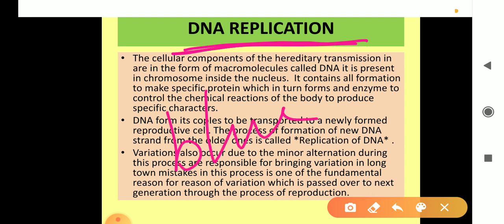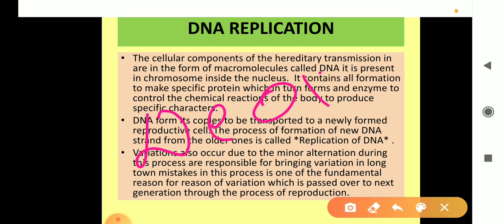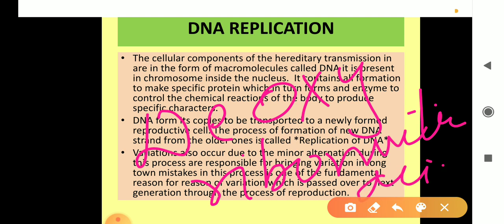The cellular component of hereditary transmission is in the form of macromolecules which are called DNA. The full form of DNA is deoxyribonucleic acid, right? DNA contains all the information to make specific proteins, which in turn form enzymes to control the chemical reactions of the body.